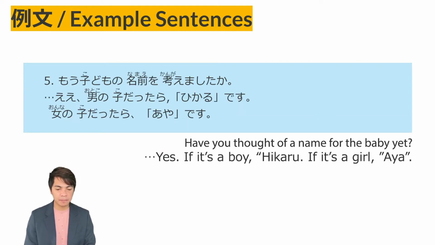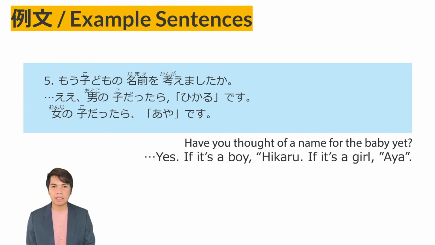Example number 5. Mou kodomo no namae o kangaemashita ka? Aa. Otoko no ko dattara Hikaru desu. Onna no ko dattara Aya desu. So the first sentence, mou kodomo no namae o kangaemashita ka? Mou, already. Kodomo no namae, a name for your child.